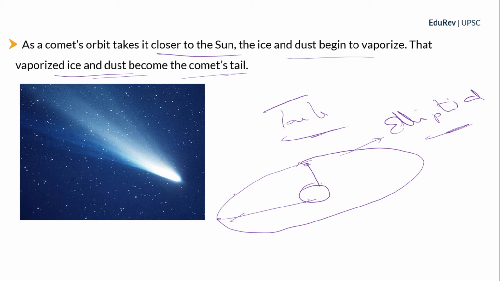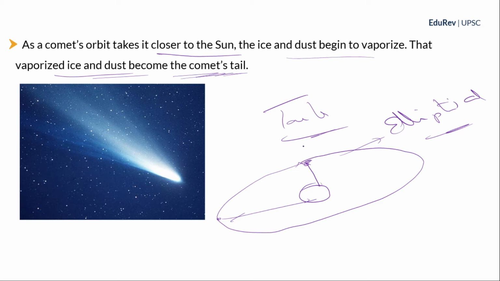So when the orbit of the comet brings the comet close to the sun, the ice and dust present on the comet will begin to vaporize due to the sun's heat. Then that vaporized ice and dust becomes the comet's tail. As simple as that. Clear?